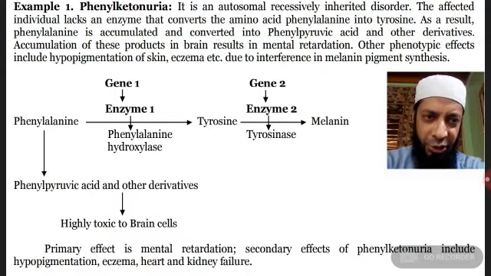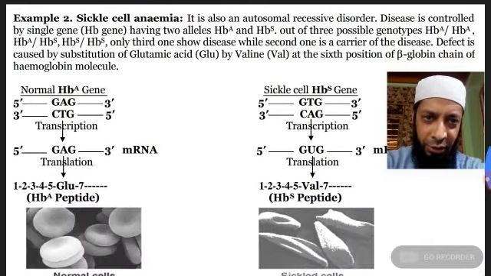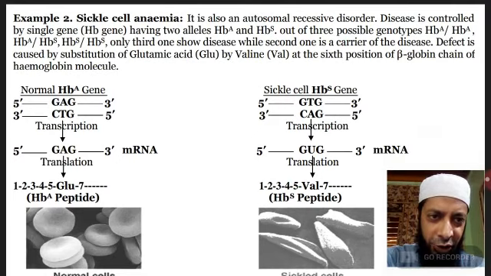The second disease in case of human beings is sickle cell anemia. It's again a highly dangerous disease in human beings.